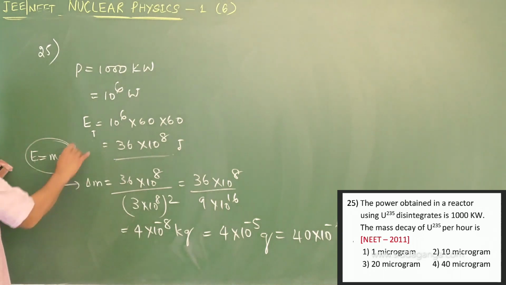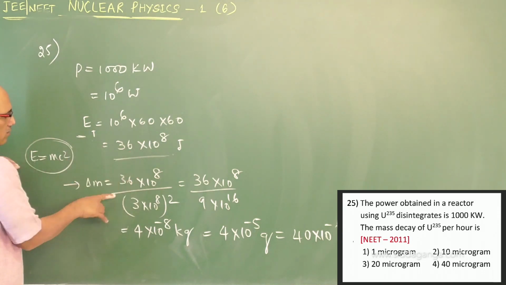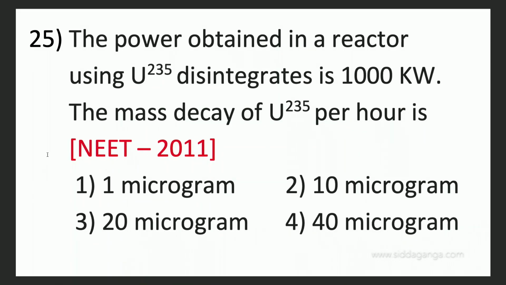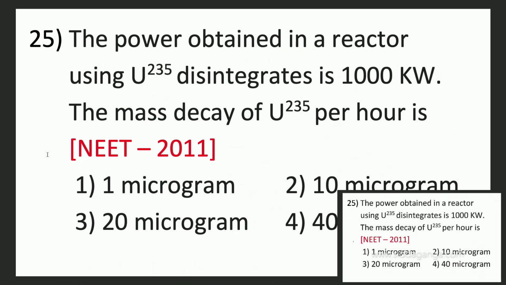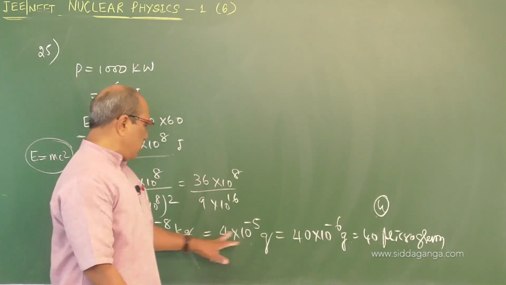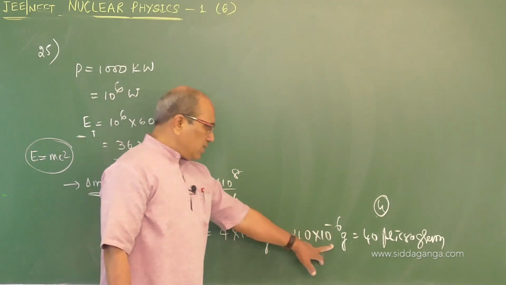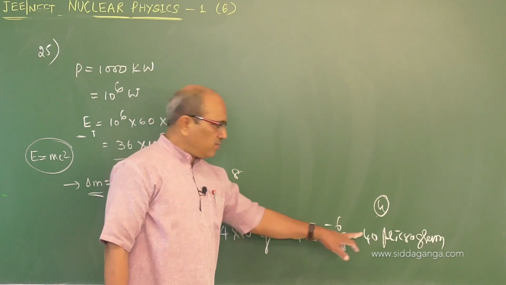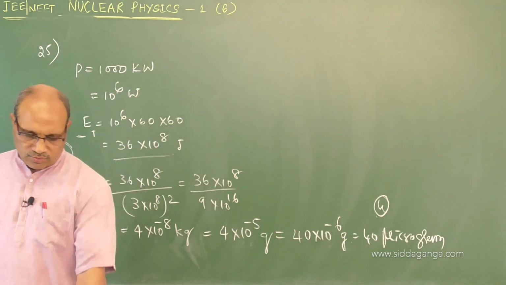So calculate the total energy required for 1 hour, dividing by c square gives the mass, 40 microgram. So you get 40 into 10 power minus 5 gram, kg to gram, then 10 power minus 6 gram, 40 microgram. Option 4. Come to the next one.